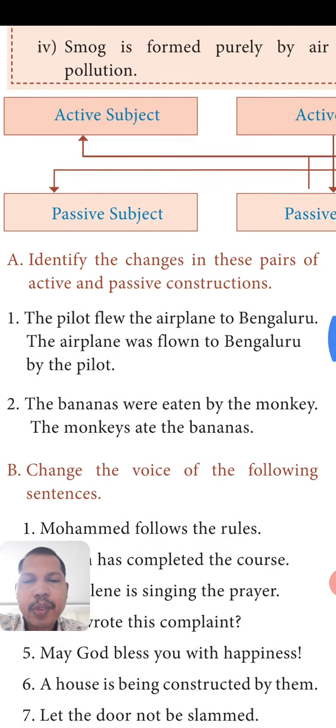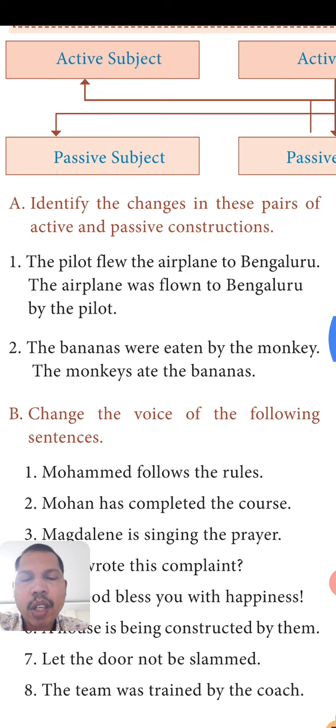The monkey. What is the verb? Were eaten. The active form is simple past, so ate. The monkey ate the bananas. The bananas, the subject there, changed into object in the active form. So we are changing one form to another.